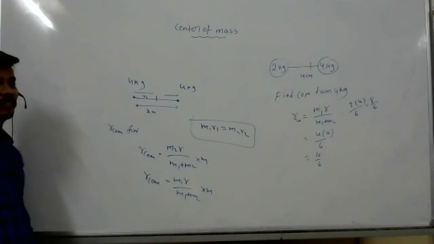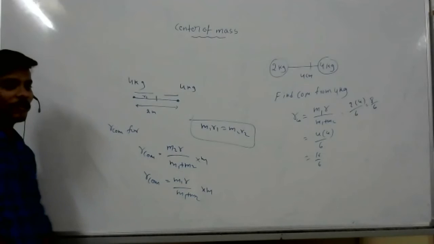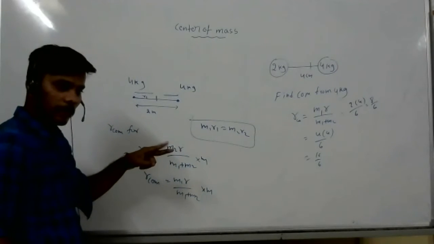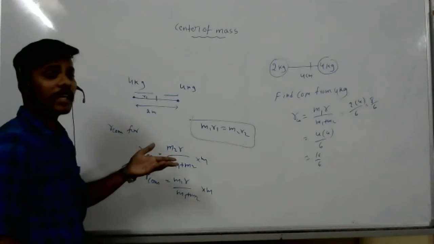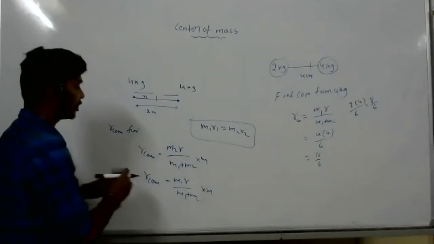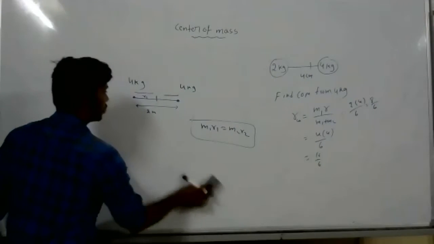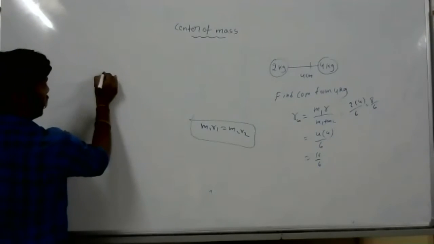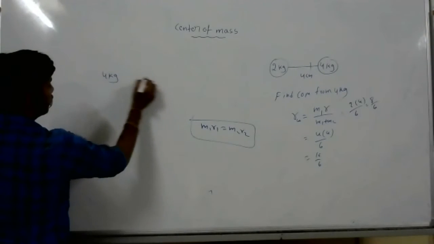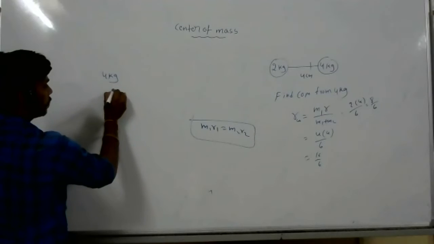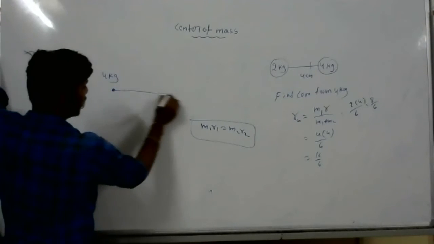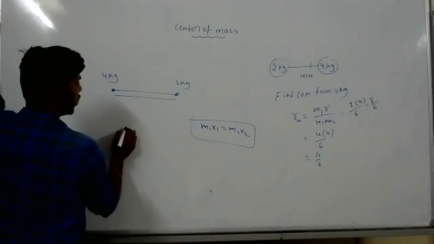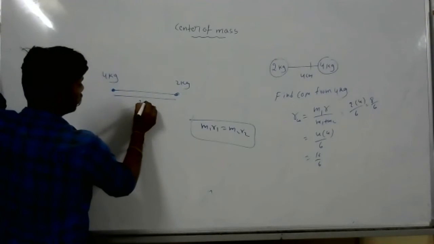Is it the same? Can we find out whether it is the same or not? It's the same for equal masses. If the masses are not the same, let's see. Take 4 kg and 2 kg. The distance between these two is 2 meters.